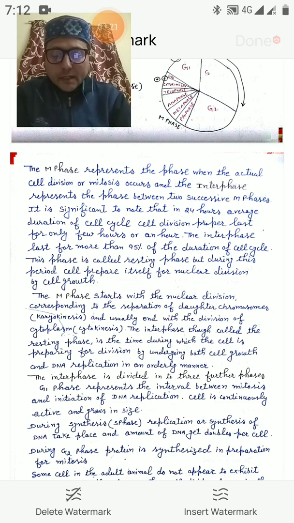The M phase starts with nuclear division, corresponding to the separation of the daughter chromosomes, karyokinesis, and usually ends with the division of cytoplasm, that is cytokinesis. The interphase, though called the resting phase, is the time during which the cell is preparing for division by undergoing both cell growth and DNA replication in an orderly manner.